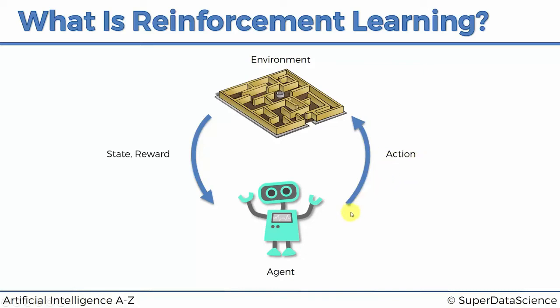So for instance, putting the salt in the frying pan before you put the eggs in might not be the best idea. You might want to take that action of putting the salt into the frying pan after the eggs are in there, so in a different state. So it's important to remember that. And at the same time, if you take all the correct actions in the correct order, in the correct states, your final reward could be that you get an omelet which you can eat.